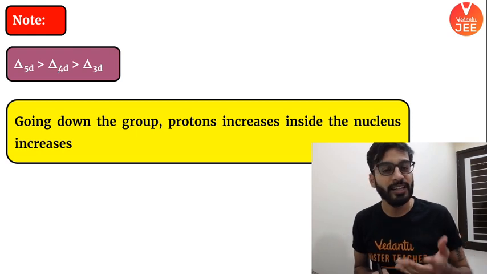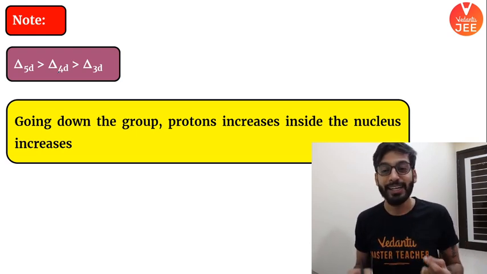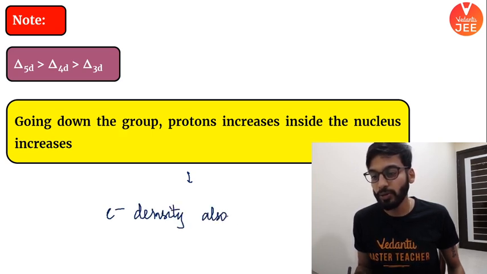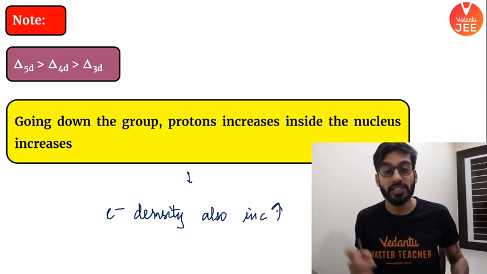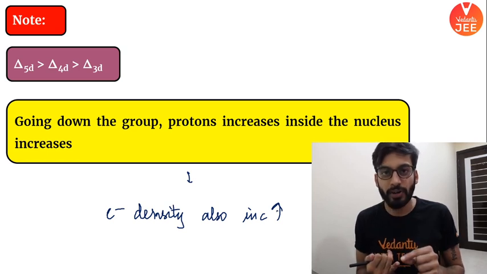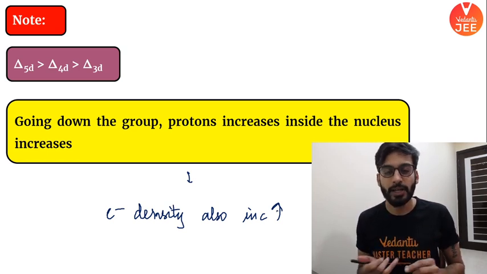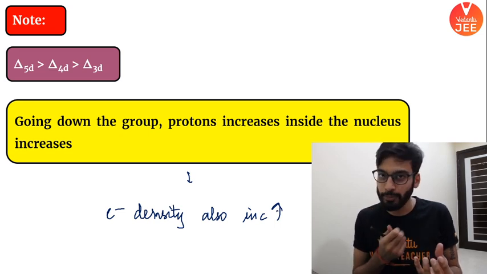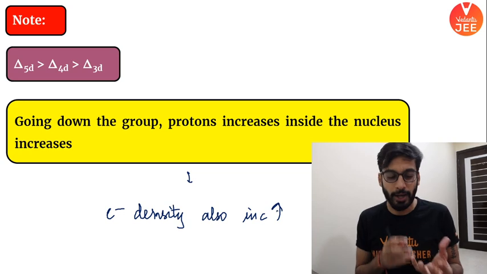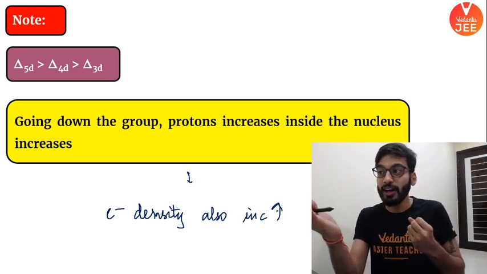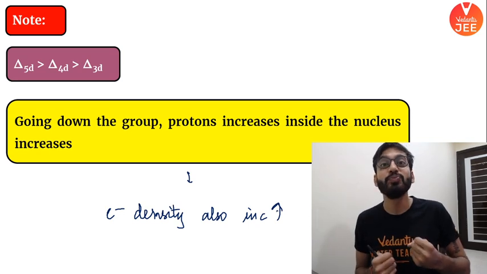The number of protons in the nucleus increases, and side by side electron density also increases. Pay full attention. I'm going to generalize everything I have just taught. So whenever the elements are present in 4d series and 5d series, they have very strong charge, or I should say the nucleus has many protons. As a result, more electrons are also there. Since the nucleus is very much concentrated, it will attract the ligands more strongly.